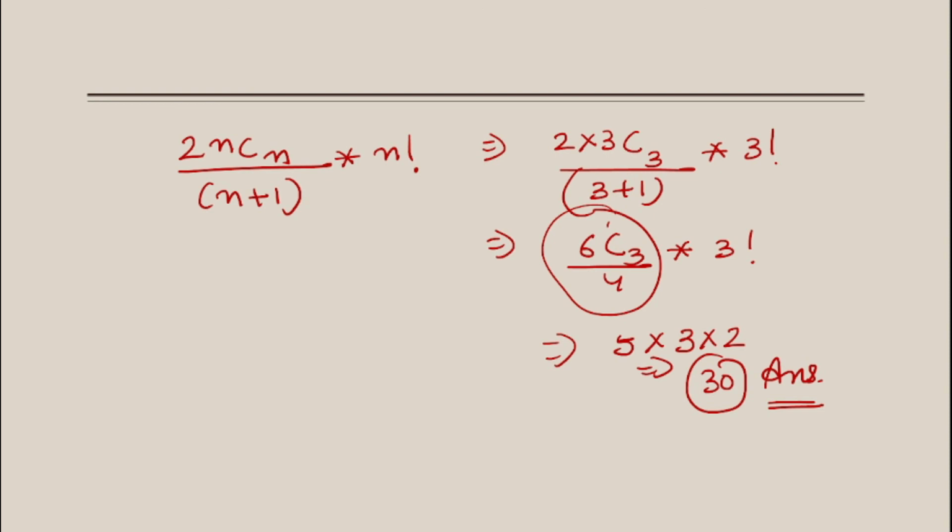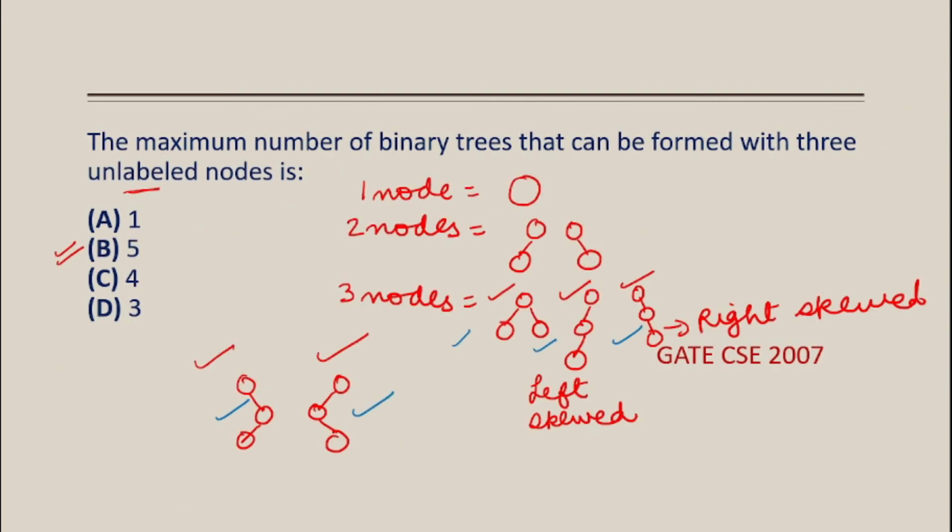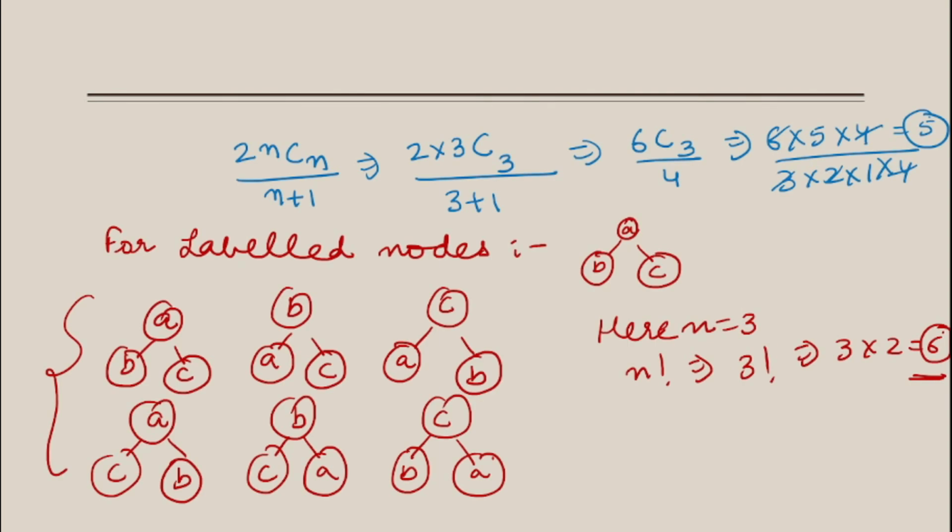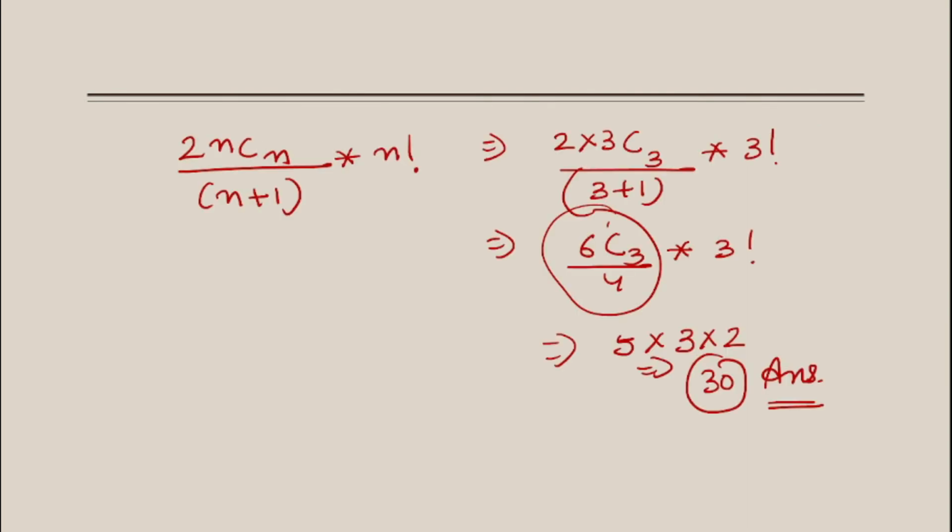Okay, so simply we can calculate it in this manner. As per this question, it asked the maximum number of binary trees which can be formed with 3 unlabeled nodes. So for unlabeled, the answer is 5. And if it is with labeled nodes, you all know how we can calculate it, in this particular manner. I think it is clear to all of you. This question was asked in GATE 2007, and such similar questions are always asked in the examinations.